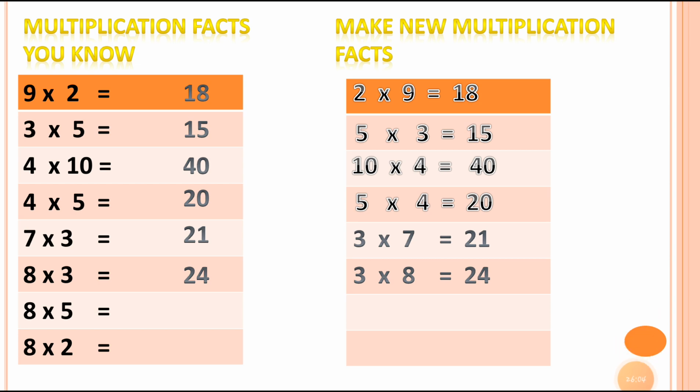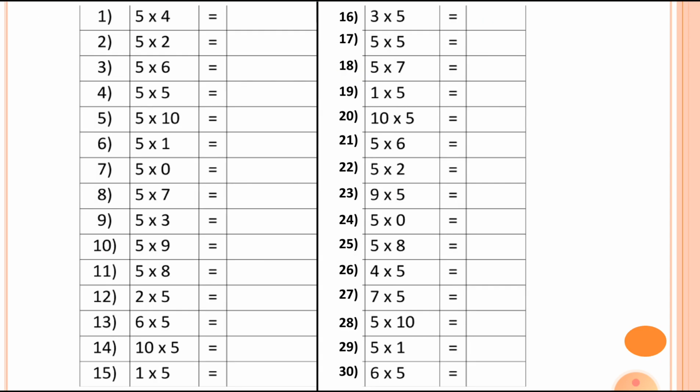Then here 8 5s are 40. So we can write down the new multiplication fact: 5 8s are 40. Then the next one is 8 2s are 16. So we can write down that 2 8s are 16. So this is the new multiplication fact.